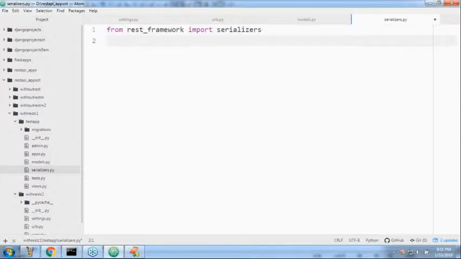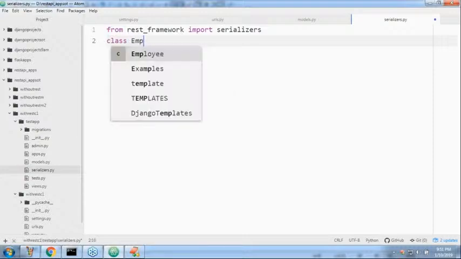I told you, defining a serializer is something like defining forms.py. How to define an employee form? Same scheme, copy paste only. Okay, class EmployeeSerializer.